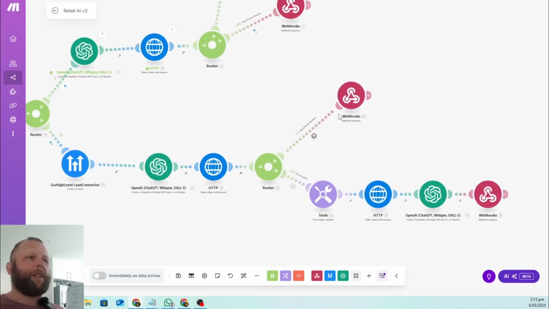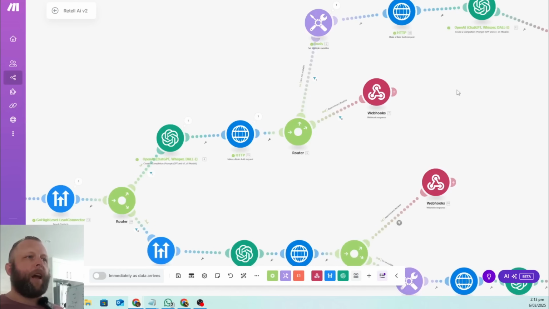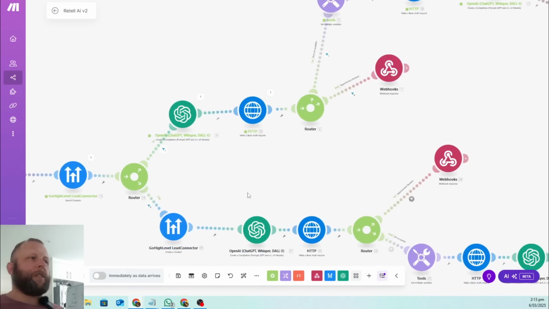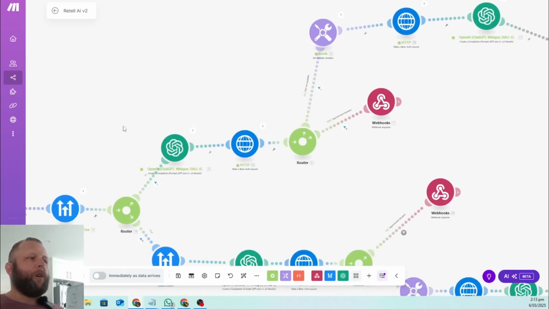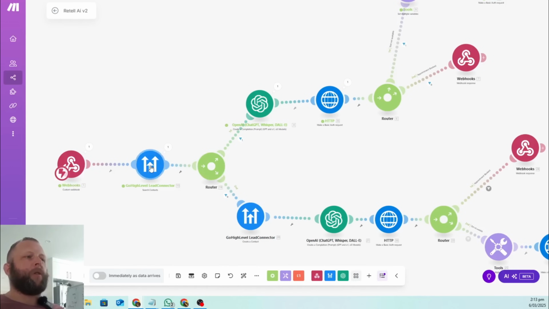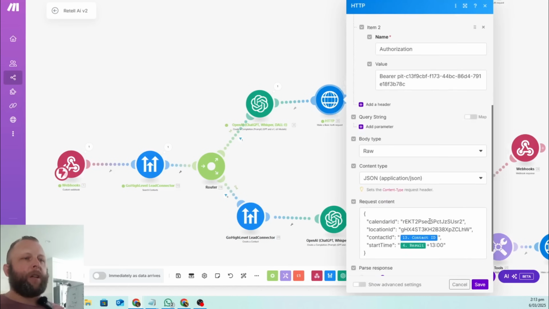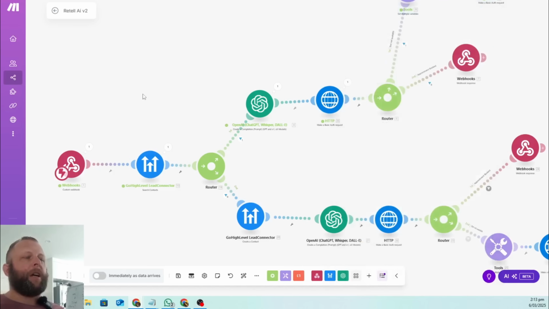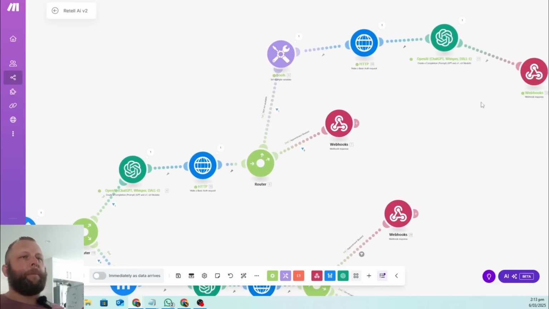If a booking does not exist, we're going to schedule it in for them. And then it's just the same, obviously the opposite, of the one that we've gone through. We are going to get a name and create your contact in Highlevel, because we need that contact ID. We need this contact ID in here to process all that out and back through into here.